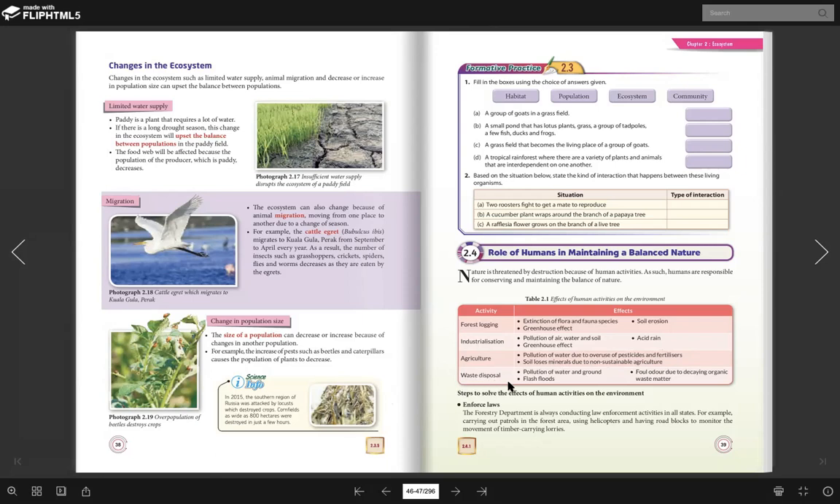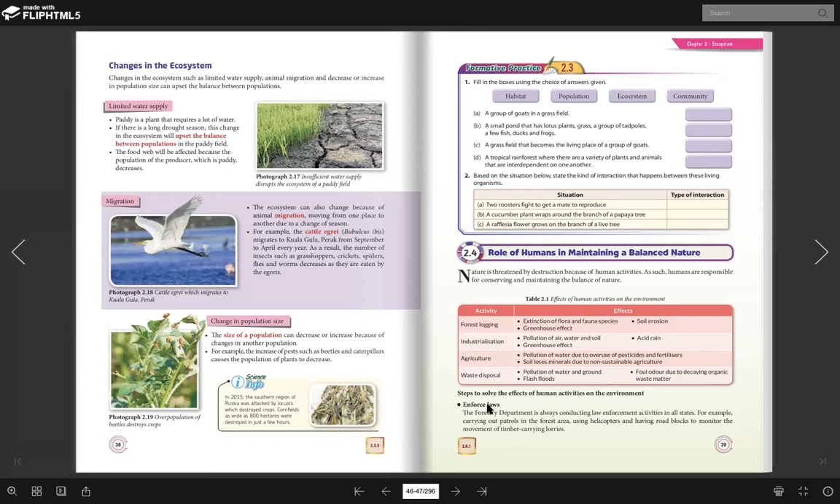And then waste disposal. Waste disposal ni maksudnya kita buang sampah, tak kisahlah apa-apa pun kan. Dia akan menyebabkan water pollution and ground pollution. Okay, lepas tu flash flood. Okay, banjir. Sebab apa? Sebab banyak sangat sampah, dia akan tersumbat longkang tu, dia akan menyebabkan banjir. Dan sebagainya.